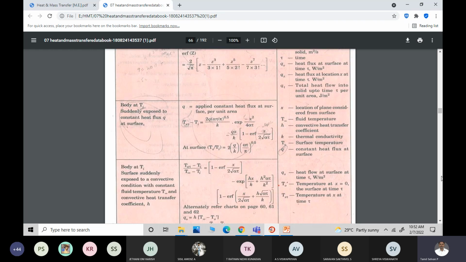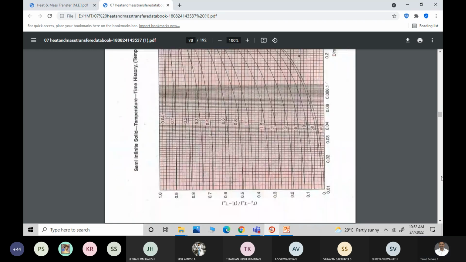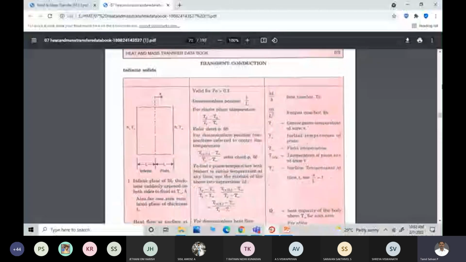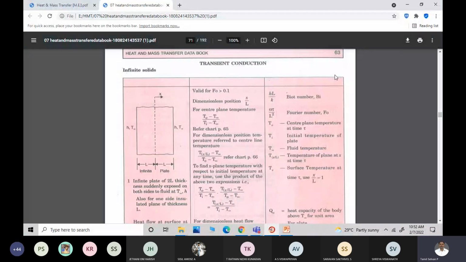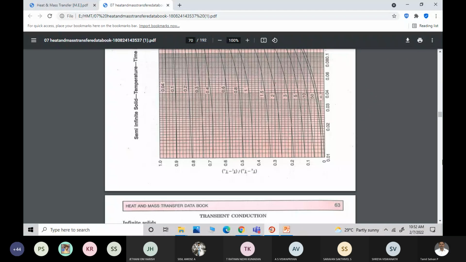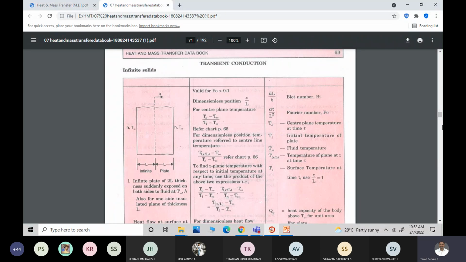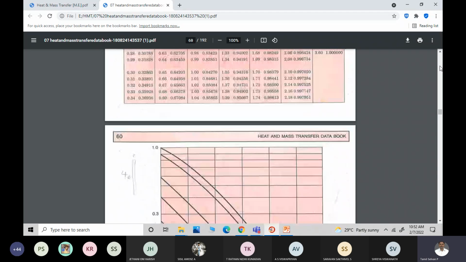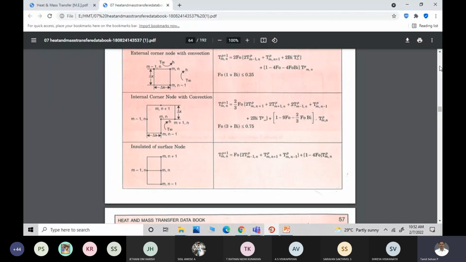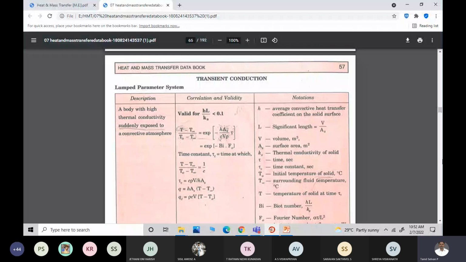Okay, so similarly here also, if you see it, transient conduction Fourier number greater than 0.1, okay, infinite solid. And Biot number will also be greater than 0.1, and it will be less than 100. So then we can assume the solid as an infinite solid, and we can proceed with the problem.